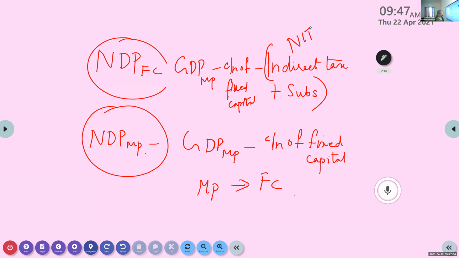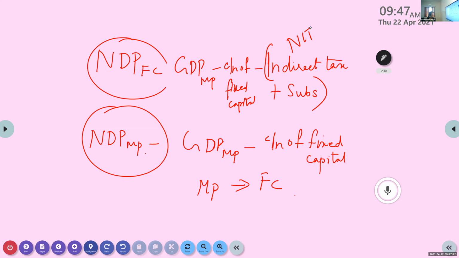Got what I told? Yesterday I made you do a sum where you had to go from GNP-FC to GNP-MP. So from MP to FC, if you want to go, you have to add or reduce something.